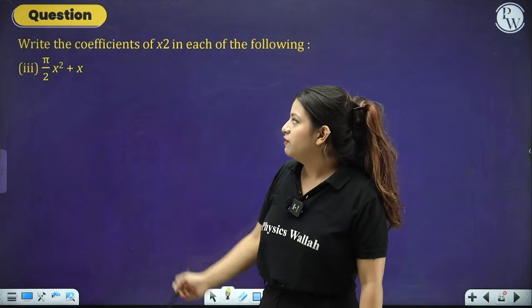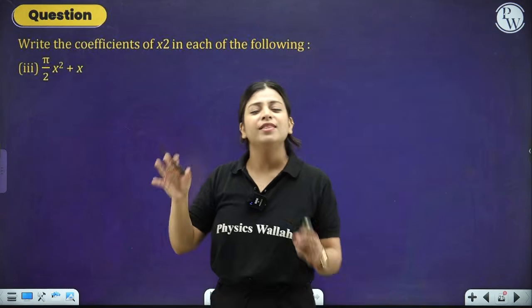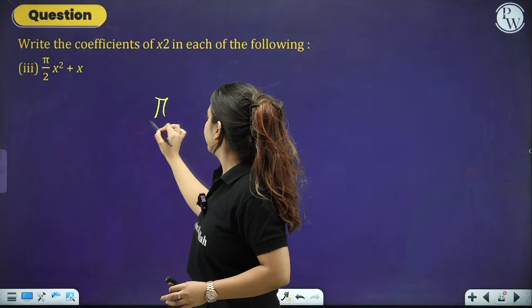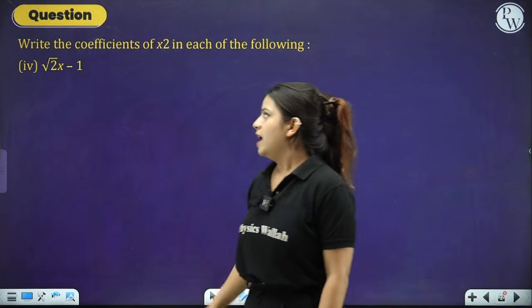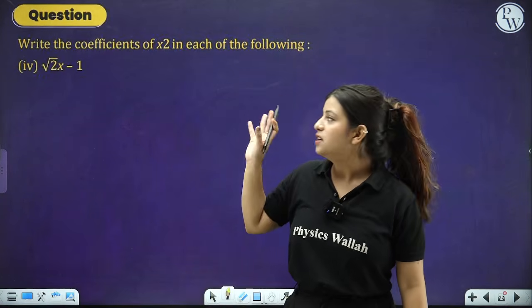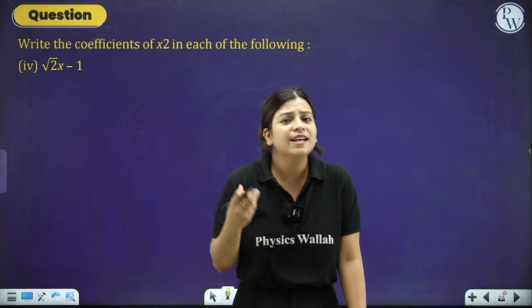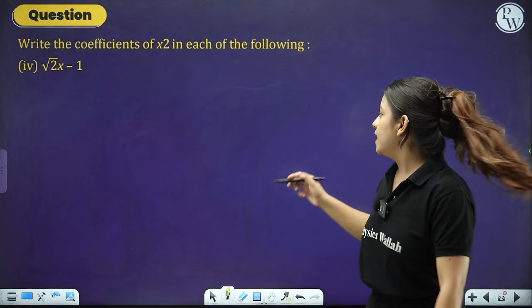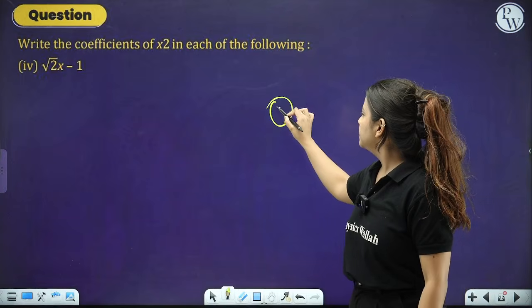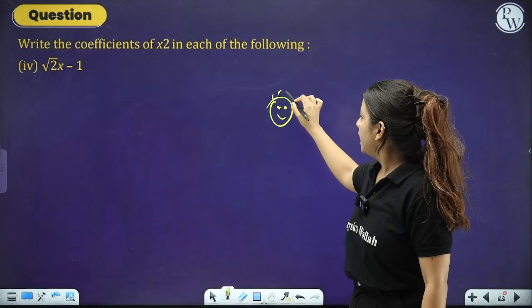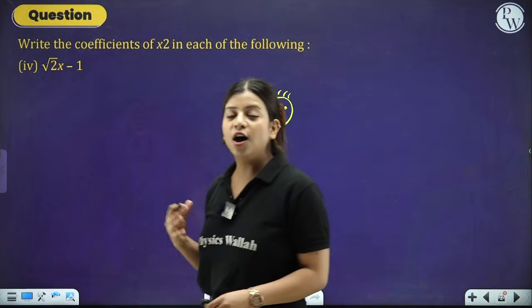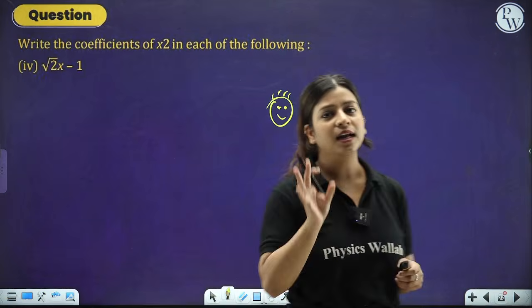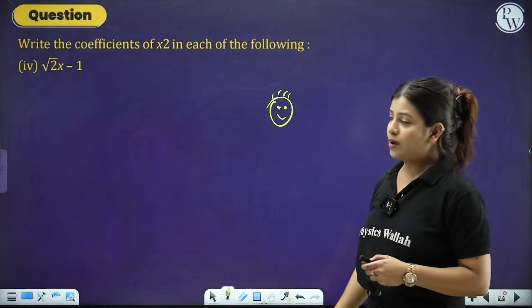The next thing that we have is the number attached with x square, and that can be rational, irrational, any number. So the coefficient of x square is pi by 2. And over here, since it is root 2 x minus 1, there is no x square. So if there is no x square, the coefficient of x square becomes 0. As simple as that. So this is how we are going to find the coefficients: just the number attached with that, whatever is asked in the question.